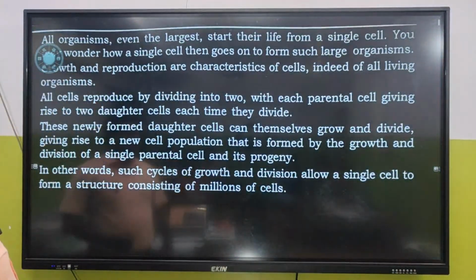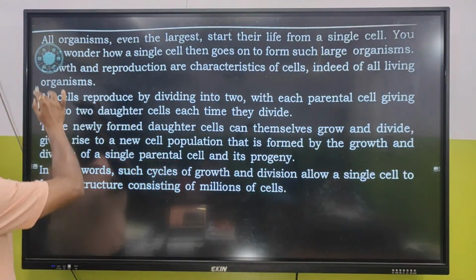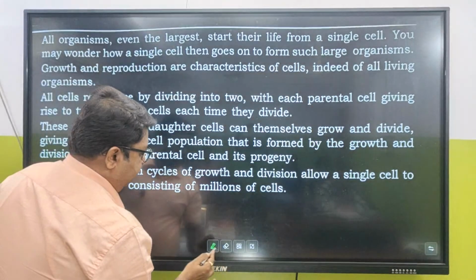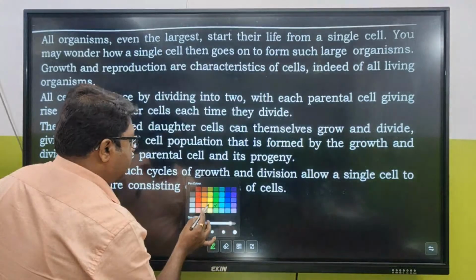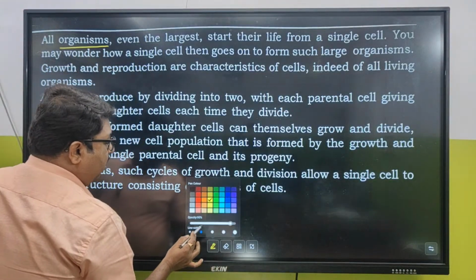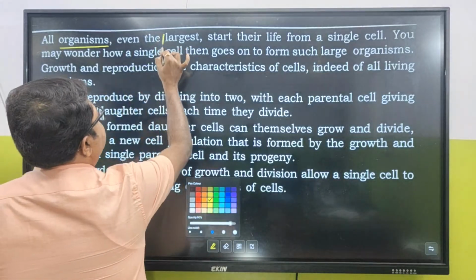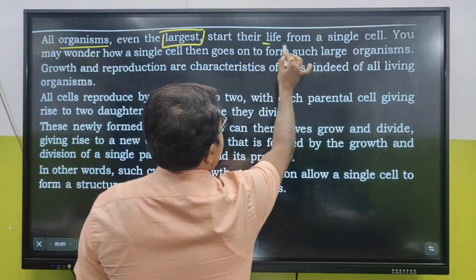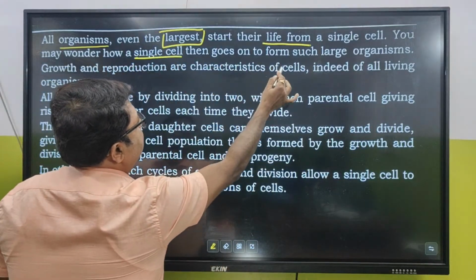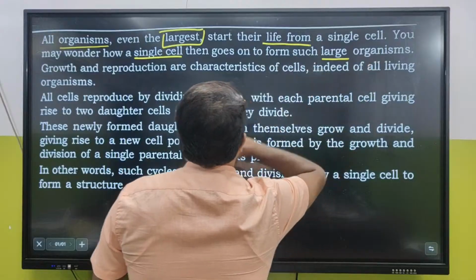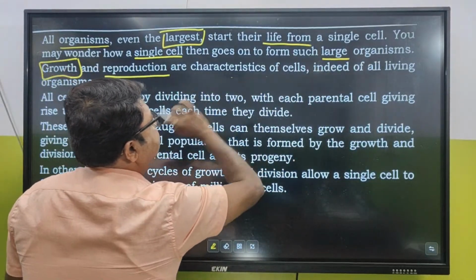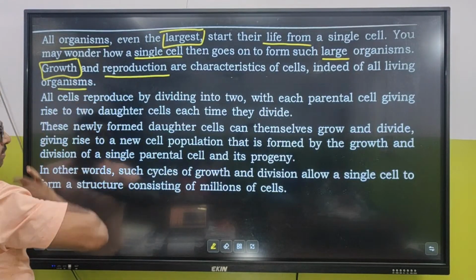Yes. Let us see some of the NCERT topics which has been given about it. NCERT topic. Yes. All organisms, even the largest start their life form from a single cell. You may wonder how single cell then goes on to form such large organisms, and that is due to what? Growth and reproduction are the characteristics of cells, indeed of all living organisms.